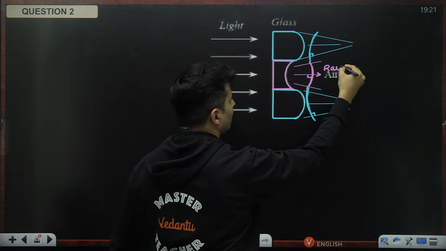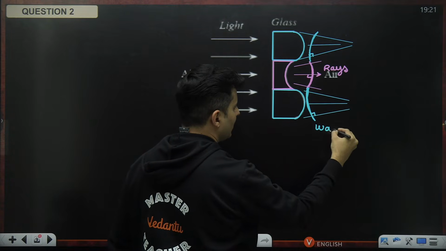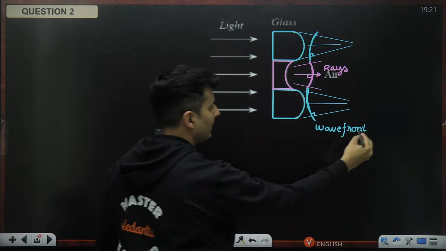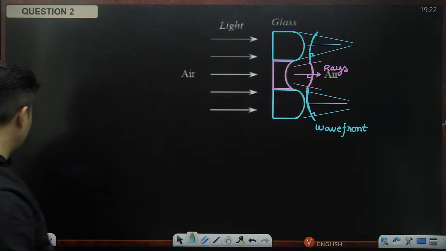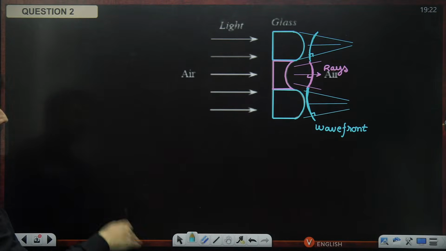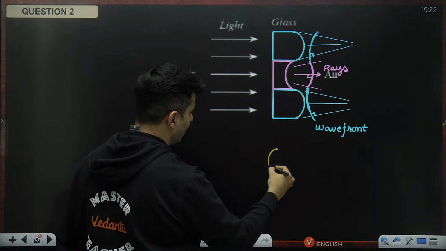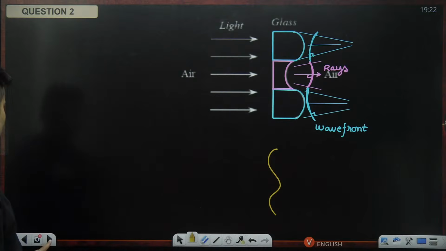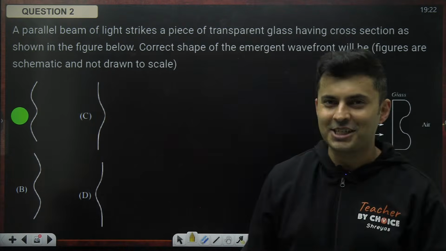These were the rays, and this is nothing but your wave front. So if you look at it, it is like this, and like this. Yeah, this is the correct option. Just check it out, like this, and like this. Can you see that, guys? Everyone? Yeah, it was first like this, then like this, and then like this. So this is the wavefront which will come out after the refraction.